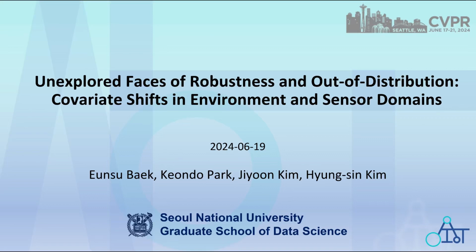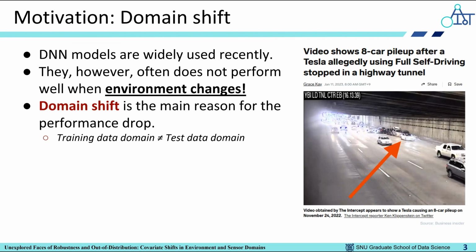Hello. In this video I will be presenting our research paper titled Unexplored Phases of Robustness and Out of Distribution Covariate Shifts in Environment and Sensor Domains. These days, DNN models are widely used in various applications ranging from face recognition to autonomous vehicles.